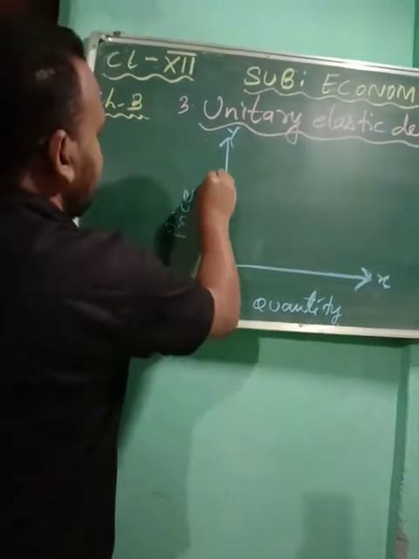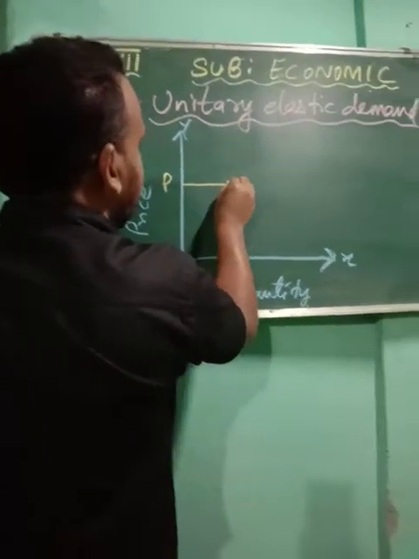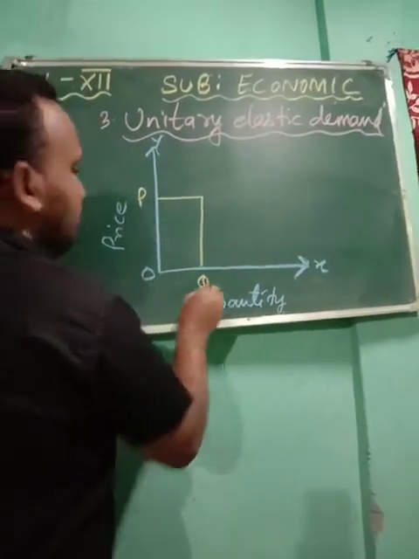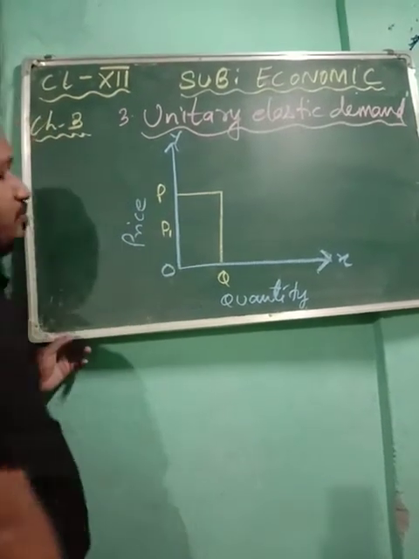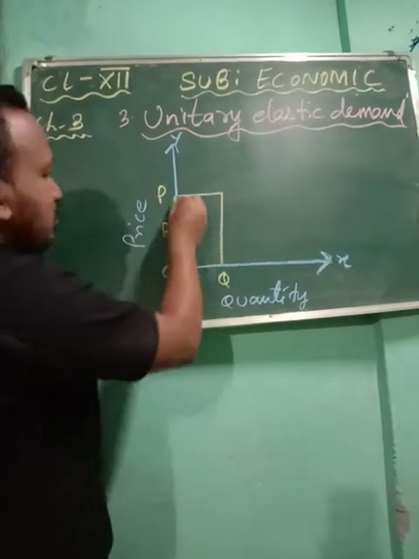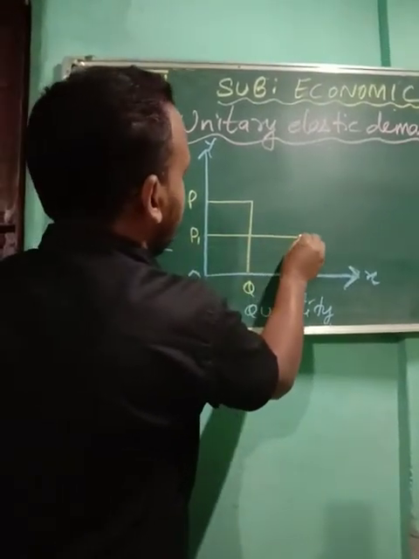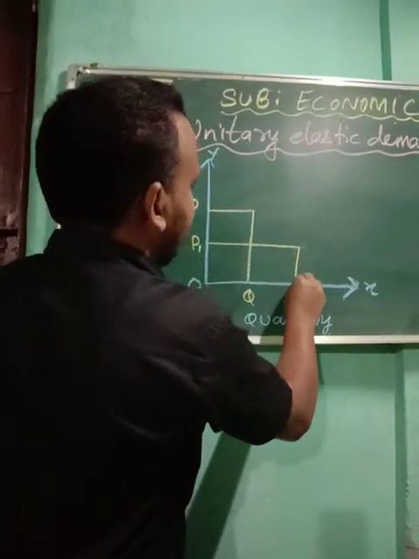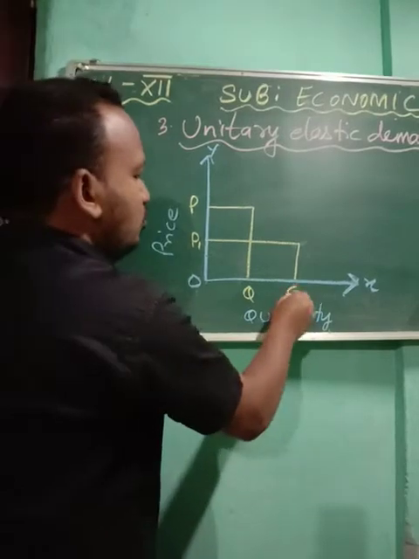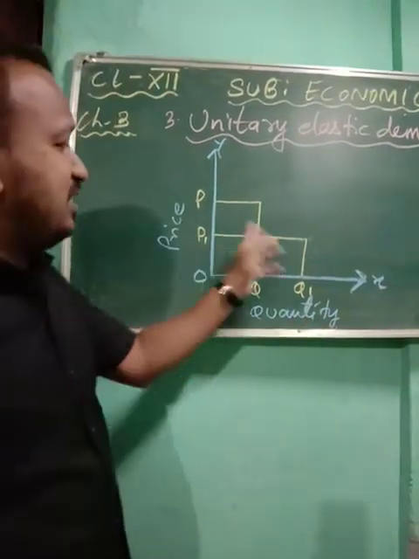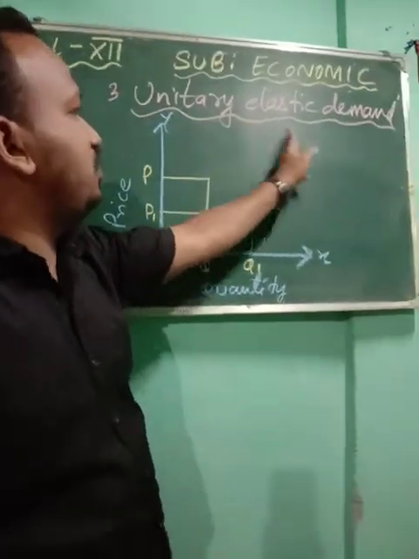Now you see, first, when the price is P, the quantity demand will be quite less, for example Q. Suddenly there is a fall in price. When there is a fall in price, whatever percentage change there is in price, the same change there will be in quantity also. So at what rate the price is decreasing, at the same rate the demand is also changing. So the percentage change in quantity demand is equal to the percentage change in price. This sort of demand is said to be unitary elastic demand.